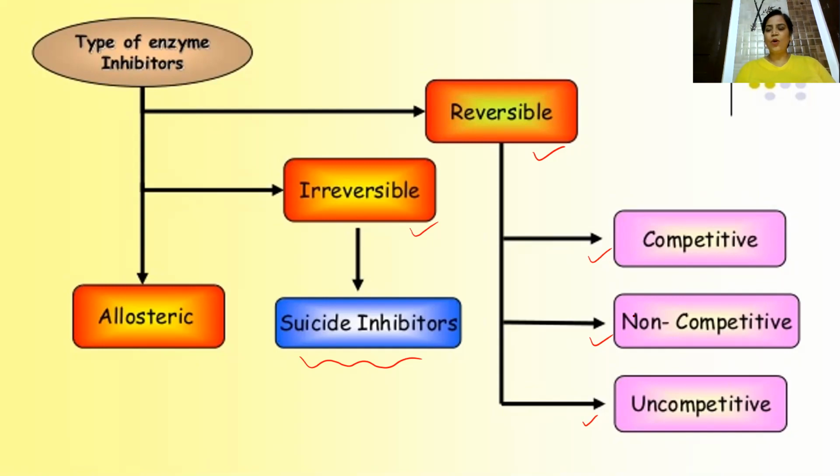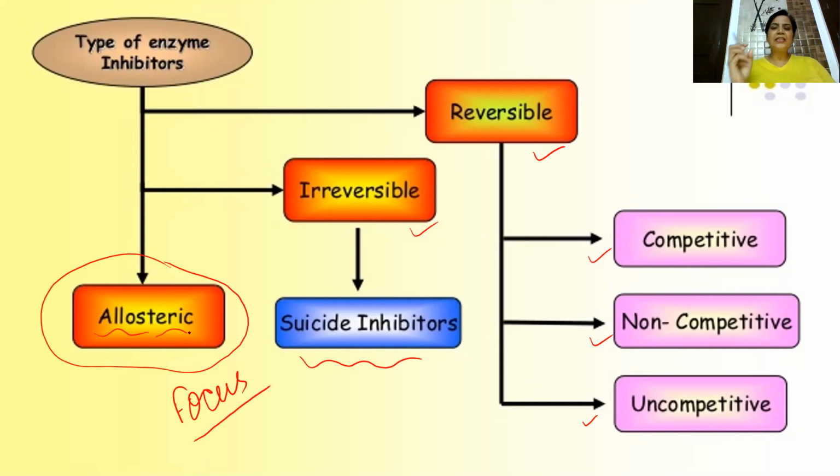Some part of competitive, non-competitive and uncompetitive I have already discussed with you guys. So there is no point repeating them, but still I'll make a separate video on that. Today we are going to focus only on allosteric inhibition. Basically, allo means other, and steric means interactions. So whenever a modulator binds to a site totally different from the active site, it is going to change the conformation of that particular enzyme. Whether it increases the rate of a reaction or decreases the rate of reaction, that will be mentioned as allosteric regulation, right?